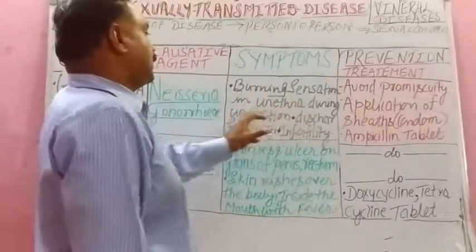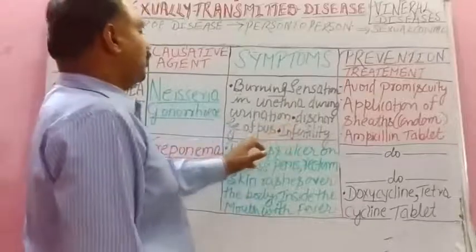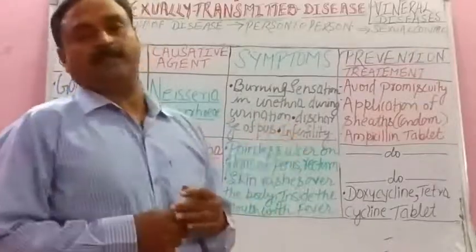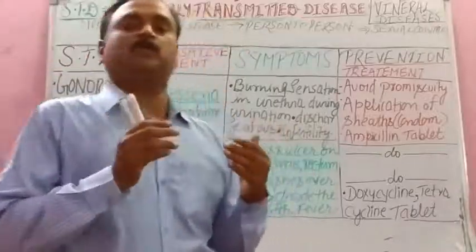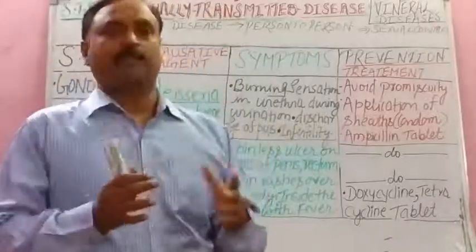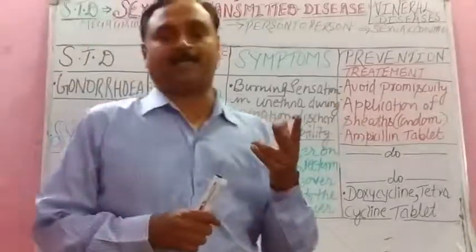So gonorrhea, Neisseria gonorrhoeae, and 3 symptoms I have written and 2 are asked, but you learn these 3. Burning sensation in urethra during urination, discharge of pus and infertility, isn't it? I am giving you three, you will have to write any two, so don't take risk, learn three. And then prevention, three preventions, again I have written, only two are asked.